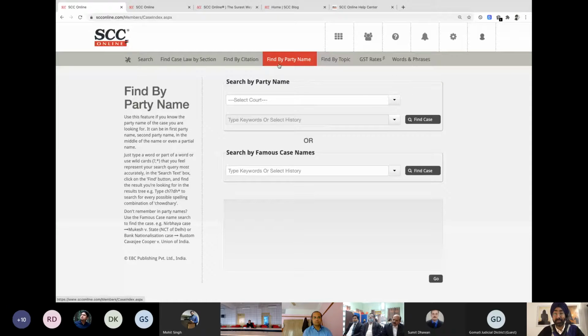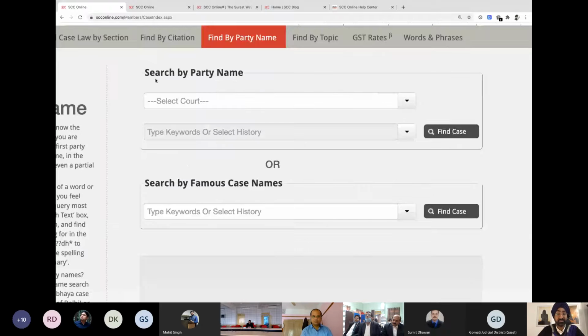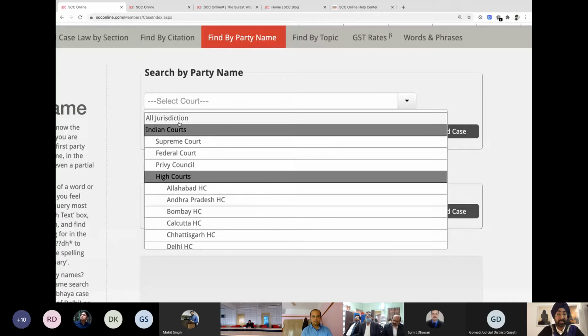It says find by party name. Now find by party name simply means that you have a name of the party and you can simply click on that. While you're doing this, you can see it says search by party name. So I can first click on either Supreme Court judgment or High Court judgment. I can select that. If there is any doubt, if there's a dilemma that I'm not really sure if the judgment is of High Court or Supreme Court, then I can simply go for this one option, that is all jurisdiction.